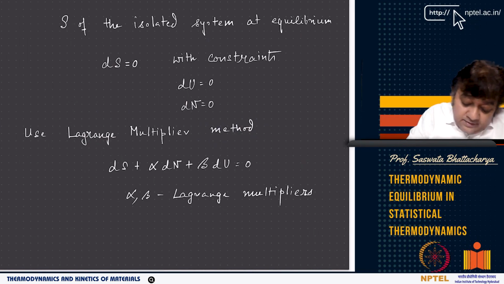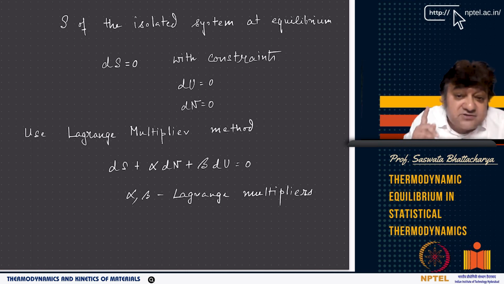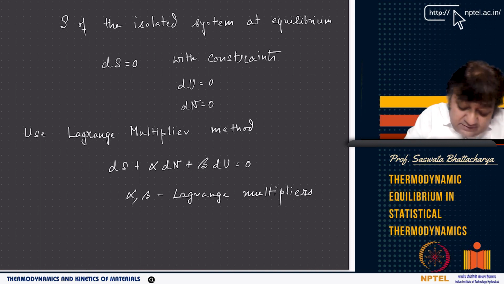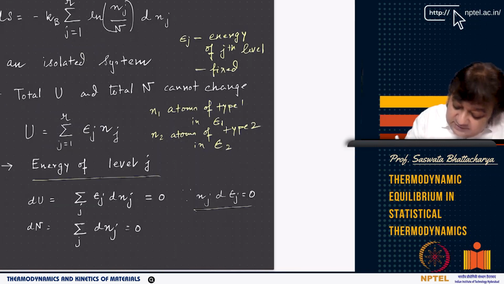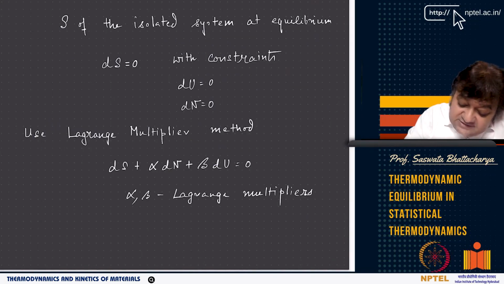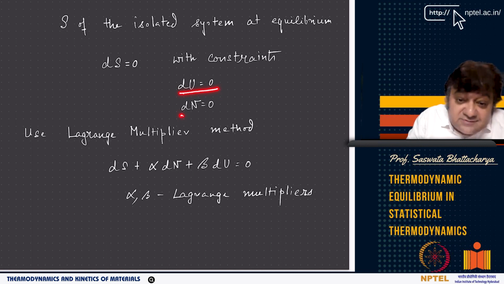Now let us understand this. As we know from our macroscopic or phenomenological thermodynamics, for S of an isolated system at equilibrium, ds has to be equal to 0, but there are constraints here: ds equal to 0 for fixed energy. Fixed energy means du equal to 0 is a constraint, and also fixed mole number.